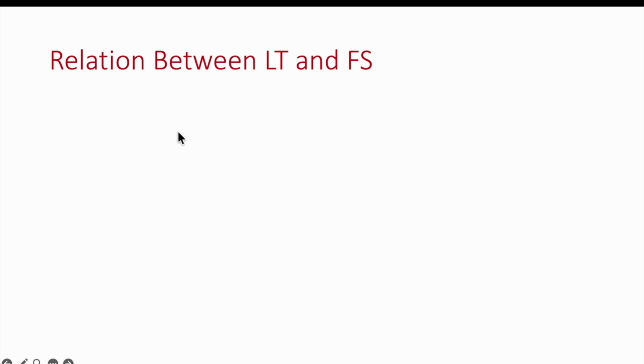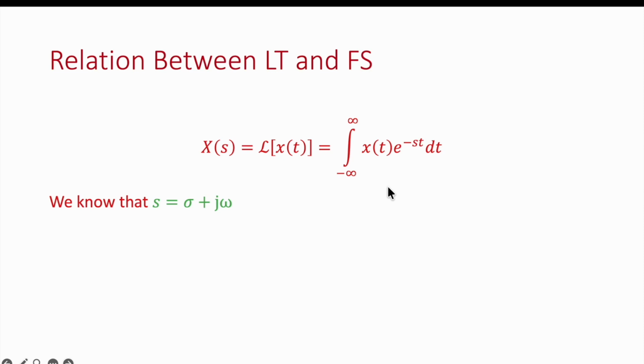Now we can show the relationship between the Laplace transform and the Fourier transform. X(s) is equal to the Laplace transform of x(t), which is equal to the integral from minus infinity to infinity of x(t) e raised to power minus st dt. And we know that s is equal to sigma plus j omega.